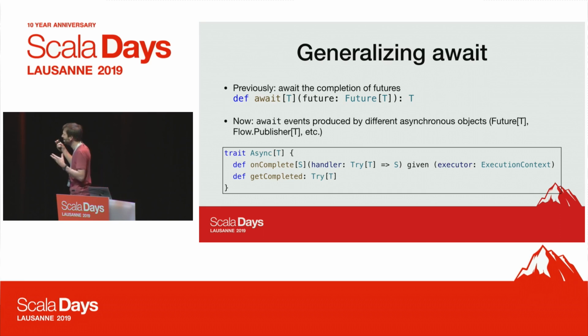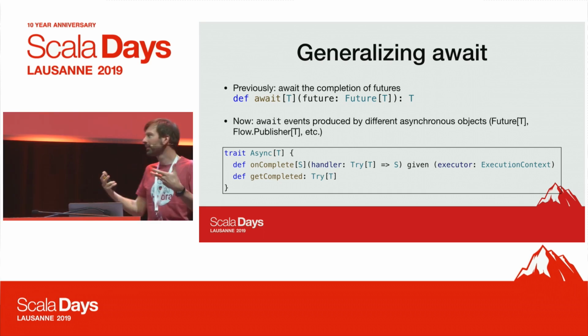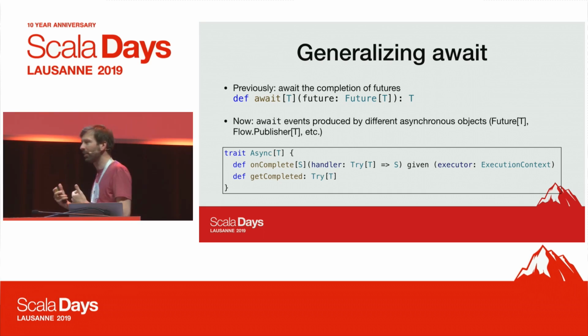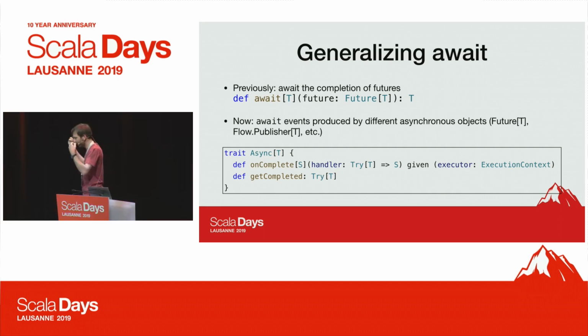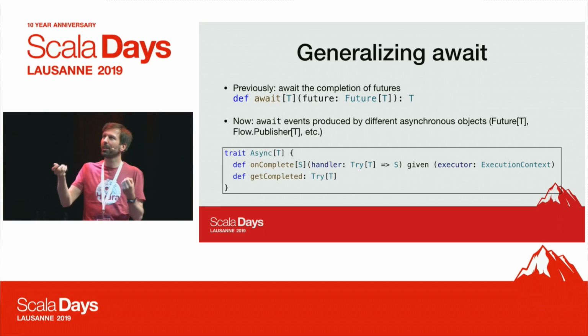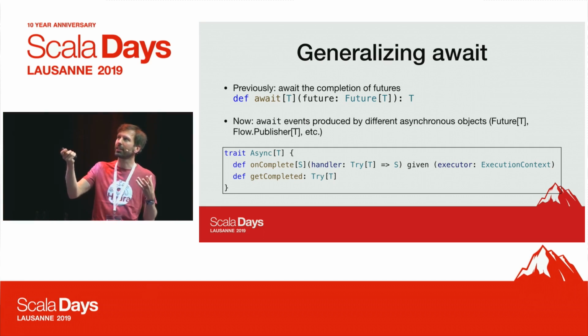Actually, I think the term completed is maybe not ideal, because a stream in this case would complete many times. But this is analogous to future, okay? That's why it's called like that. But we need a method that says, do we have something to receive? Is there an event that we can get right now? And for a future, it's, is the future completed? And if so, please give me the try, so failure or success, right?